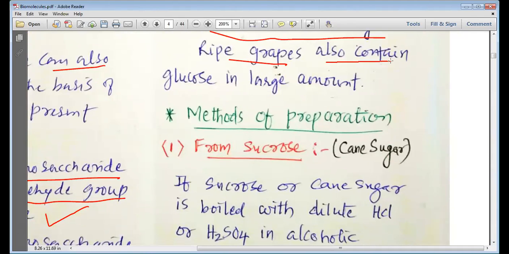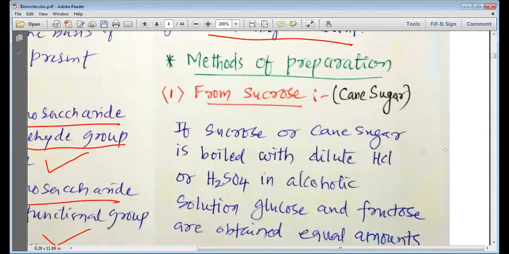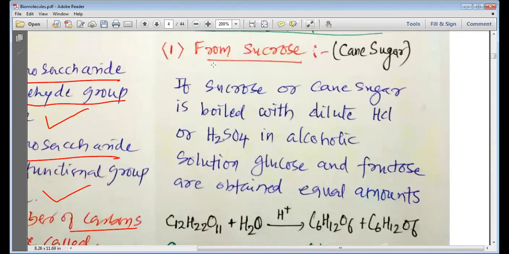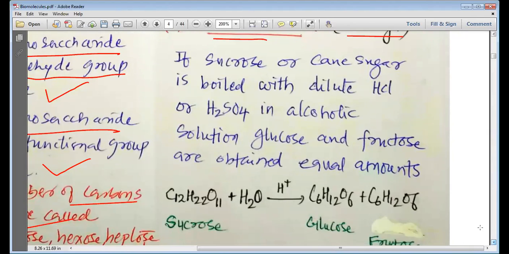Ripe grapes also contain glucose in a large amount. So if we have grapes, these grapes contain glucose in a large amount. Methods of preparation of glucose. From sucrose, we can prepare glucose. Sucrose is nothing but your cane sugar, which we use at our home.